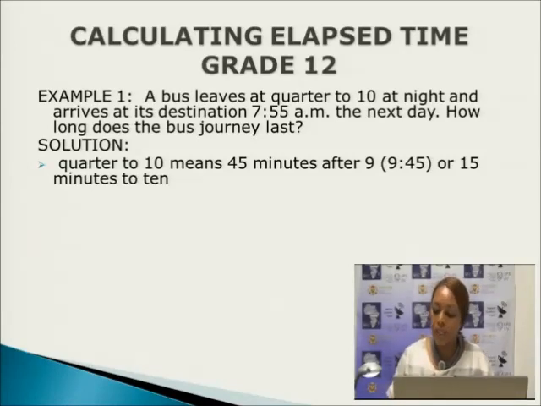The first method that we need to apply here is to count the hours. But remember we said it left at night. Meaning when we talk about today, it will depart today at night, which is 9:45. Then it will reach its destination the following day.